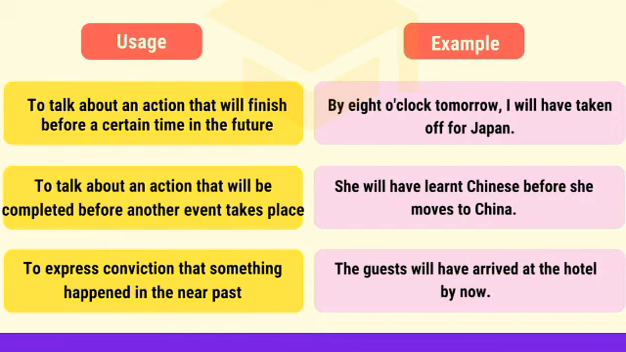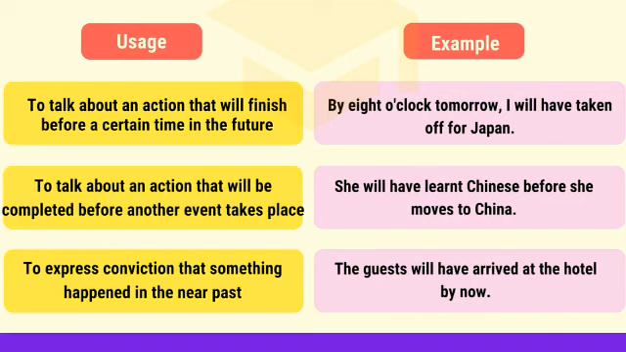Let's see the usage and examples. To talk about an action that will finish before a certain time in the future. For example, we have to use one sentence to talk about an action that will finish before a certain time in the future. By 8 o'clock tomorrow, I will have taken off for Japan.